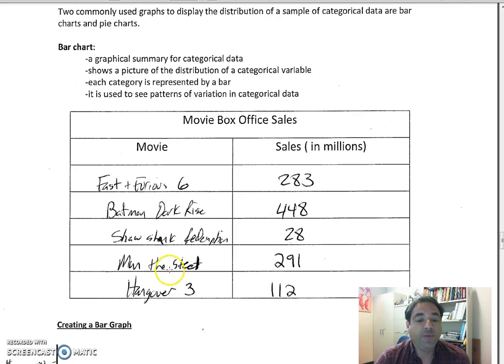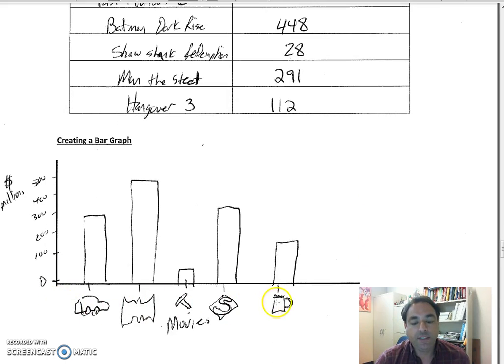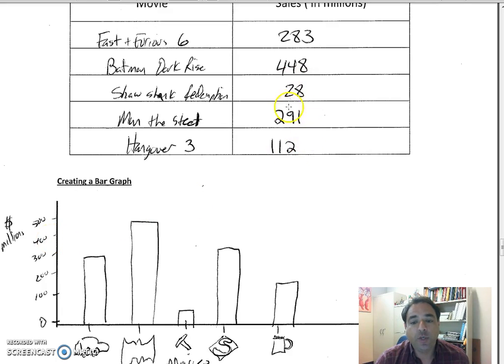So we're going to put the movies on the x-axis and the millions on the y-axis. So we have a bar graph that is going vertically. So we put our movies here on the x-axis. I drew pictures this time. And then we put our money. Now, when you decide the money on the y-axis, we need to decide a scale. So because the lowest is 28 and the highest is 448, I decided to go from 0 up to 500,